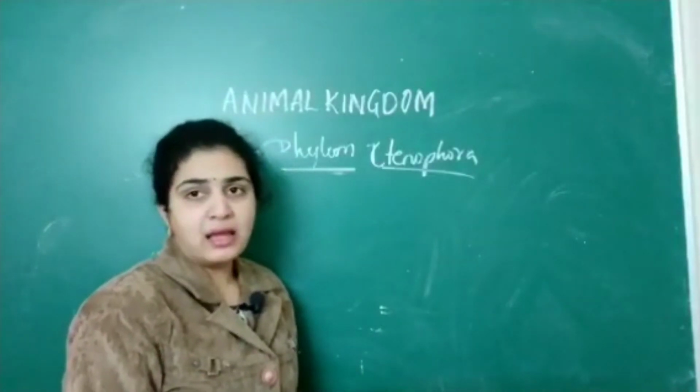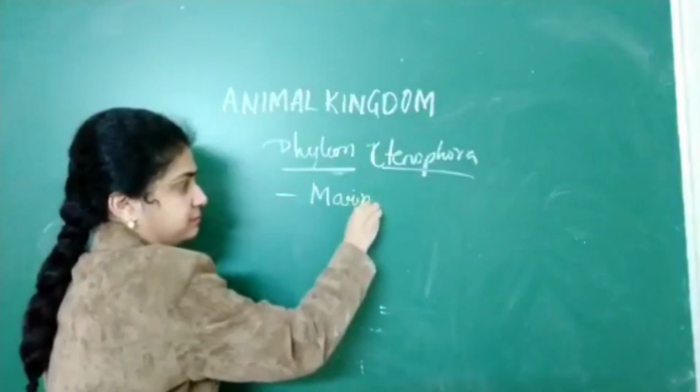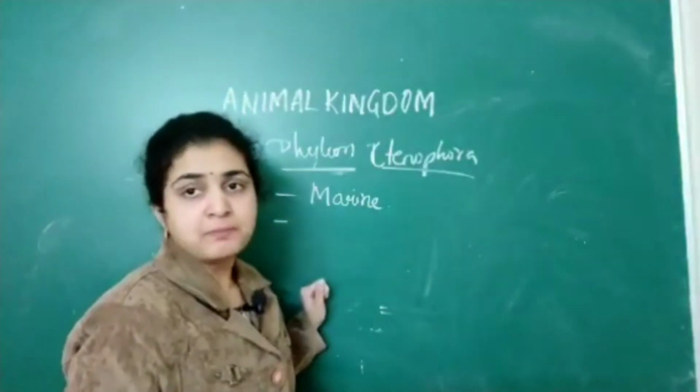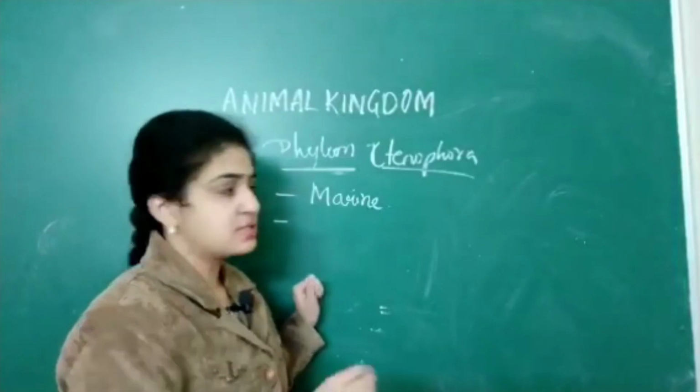Basically they are marine organisms, the same feature, marine. The second important point is they exhibit 8 rows of ciliated comb plates.